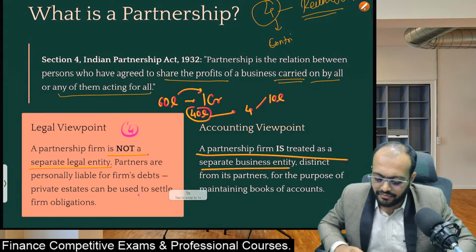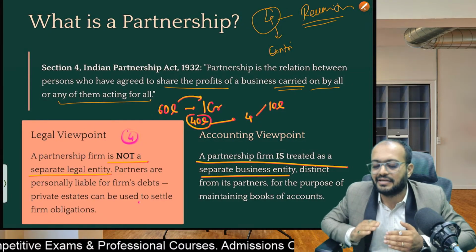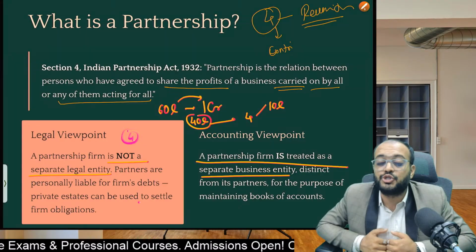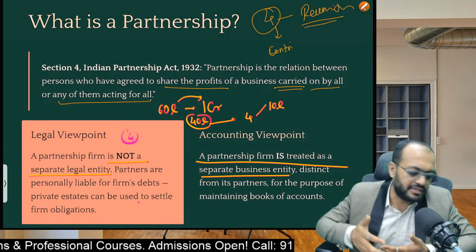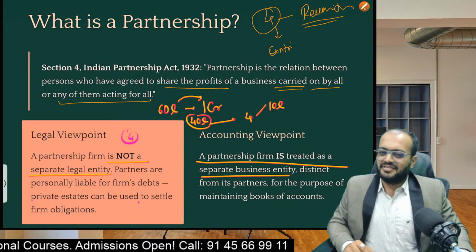Okay, so for example, if partners withdrew something from the business, it should be shown as drawings. And if a partner brings something into the business, it has to be shown as capital in the liability. Why is it shown in the liability? See, simply,